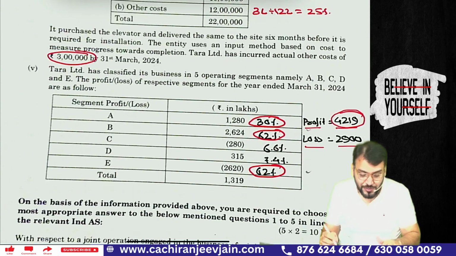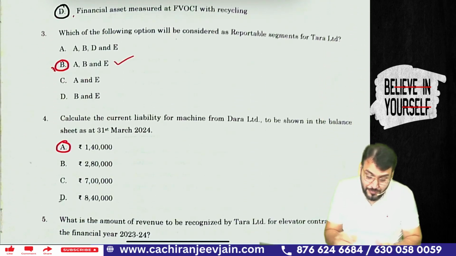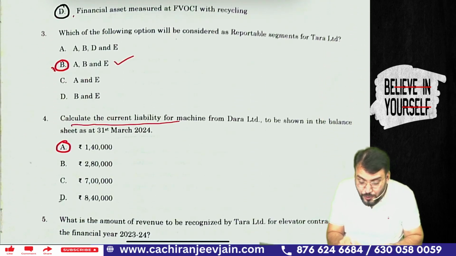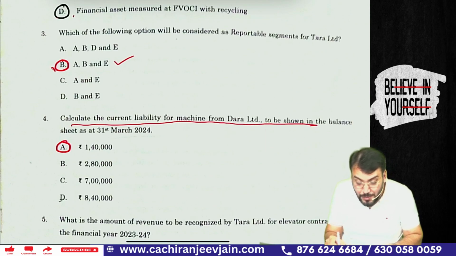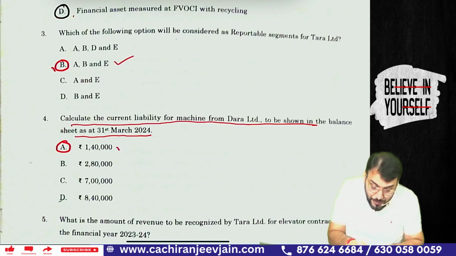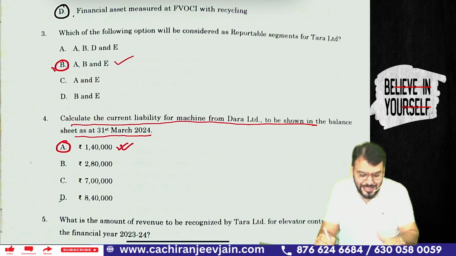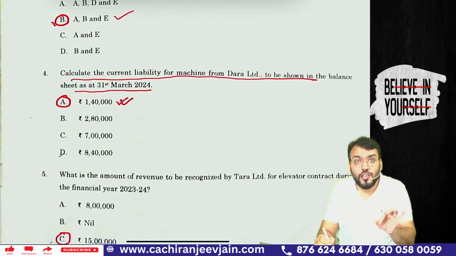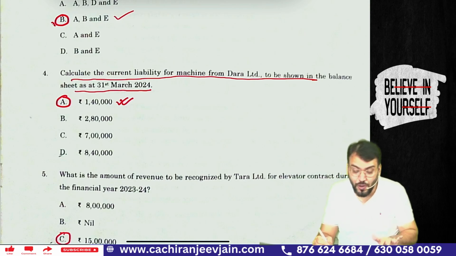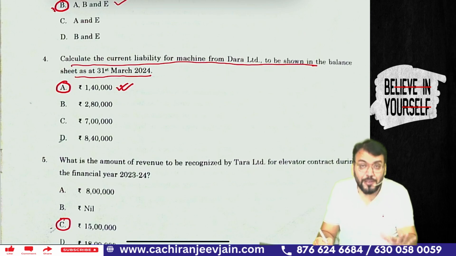So what is the question? Let us read the question. Calculate the current liability for the machine from Dara Limited to be shown in the balance sheet as on 31st March 2024. So the answer becomes 1,40,000. I hope in this particular scenario, if you are not conceptually strong, you might have done it wrong. How many have made a mistake in this particular part? You need to comment in the comment box.